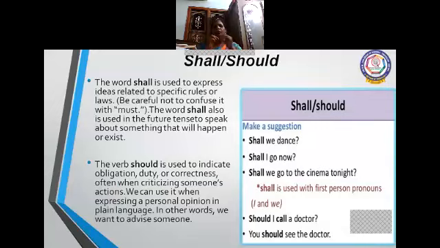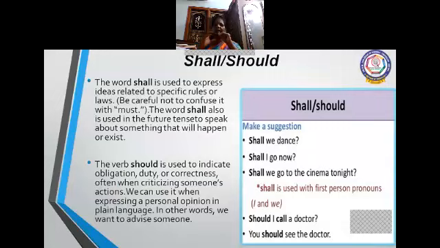So should is used mostly to advise someone, and for obligation, duty, or correctness.